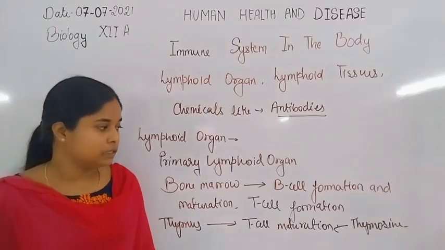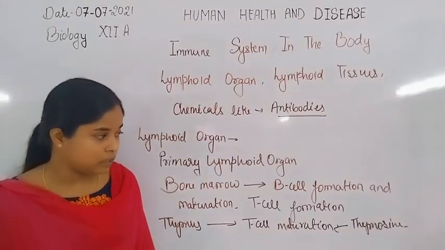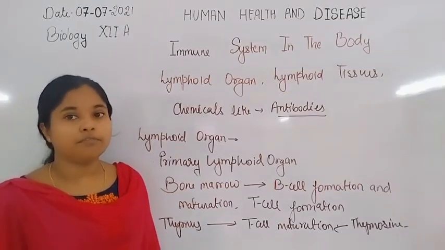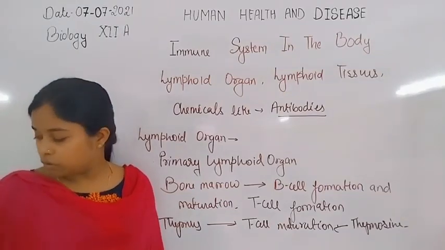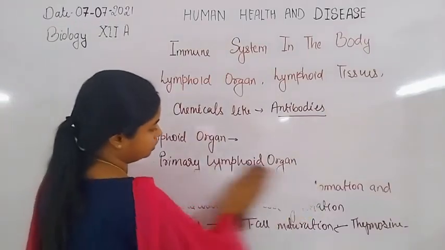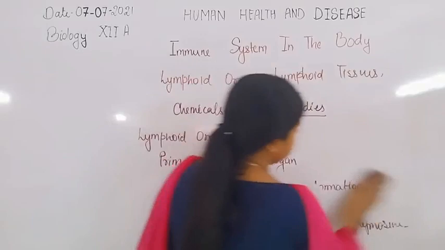Now after this, the secondary lymphoid organs are also responsible for the maturation of different immune cells. So what are the secondary lymphoid organs? Now come to the secondary lymphoid organs.